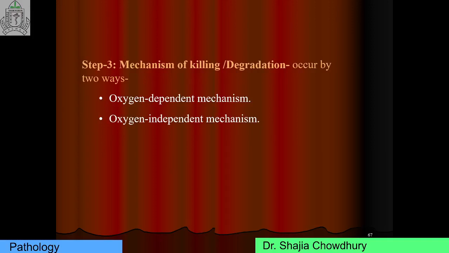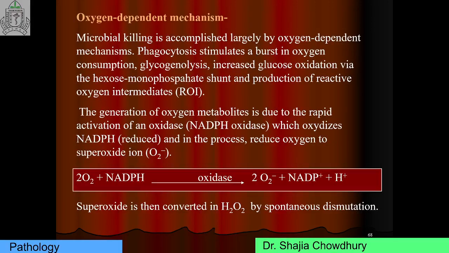Now the third and final step is killing or degradation. Killing or degradation occurs in two ways: oxygen dependent mechanism and oxygen independent mechanism. The important mechanism is the oxygen dependent mechanism. Very, very important. For this mechanism you should remember the names of three enzymes and three free radicals. The enzymes are: first NADPH oxidase, second dismutase, and third myeloperoxidase. The free radicals are first superoxide ion, then hydrogen peroxide, and then peroxynitrite.